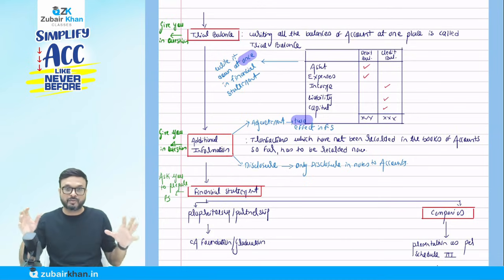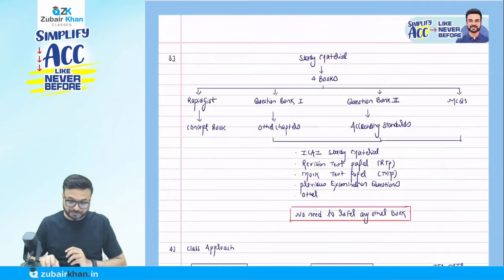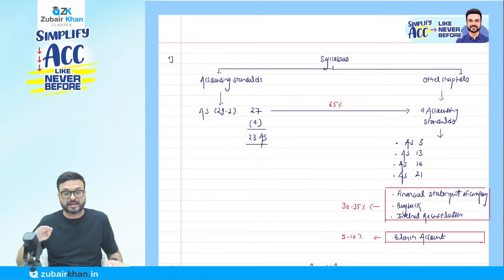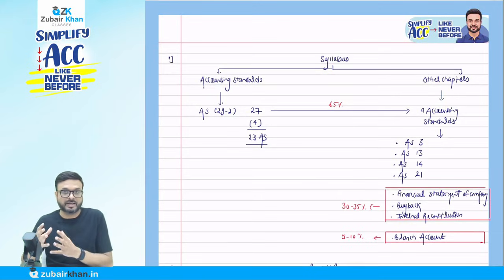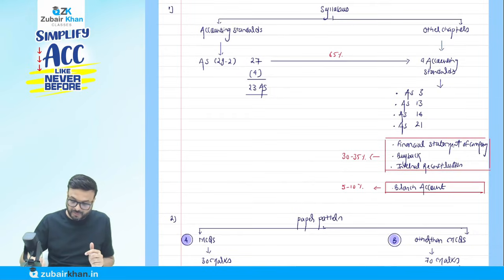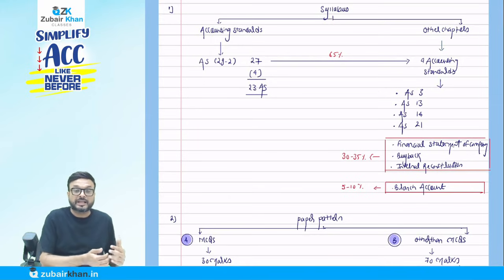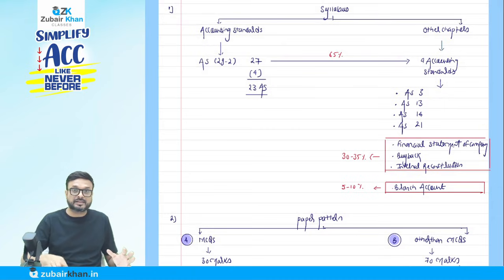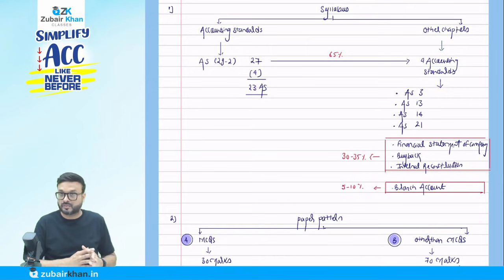So what we'll do is revise what we have covered till now. Today we discussed the syllabus. Your syllabus is divided into two categories: accounting standards and other than accounting standards. There are 4 accounting standards, AS 3, 13, 14 and 21. Apart from that, we have 3 chapters: financial statements, which we started today, buyback, internal reconciliation and branch accounts. But remember, these 4 accounting standards altogether carry 65% of your paper weightage in the examination, which is very important.